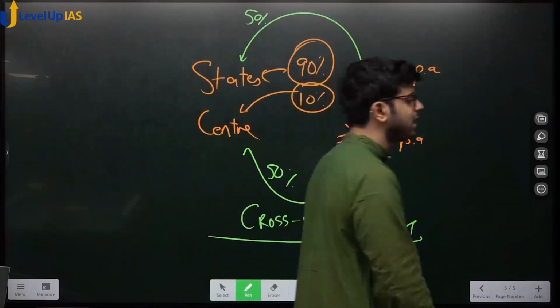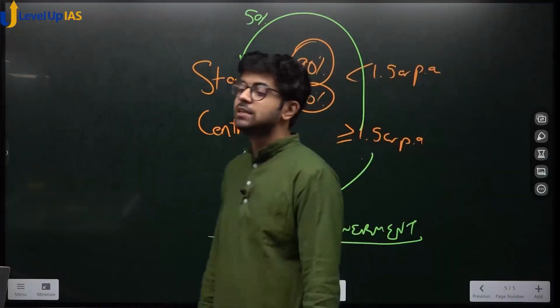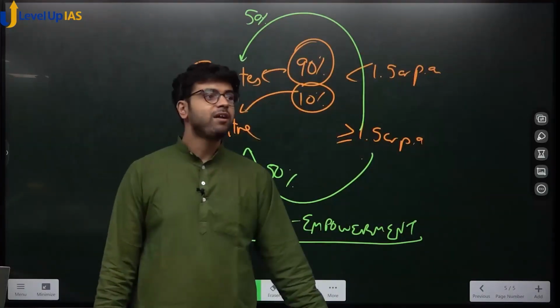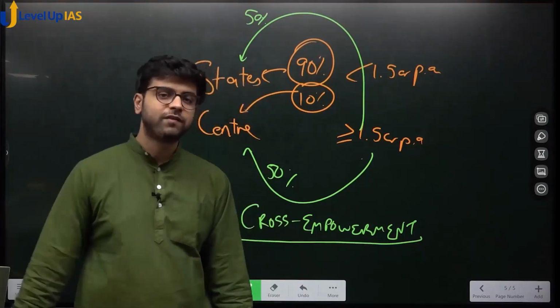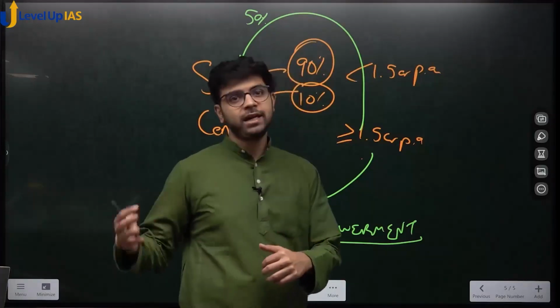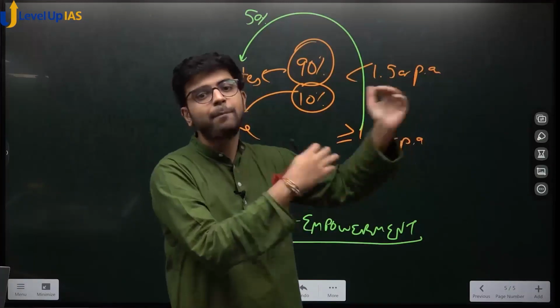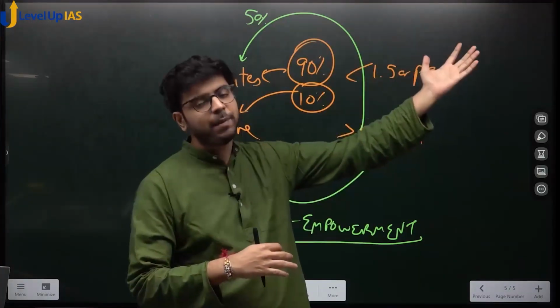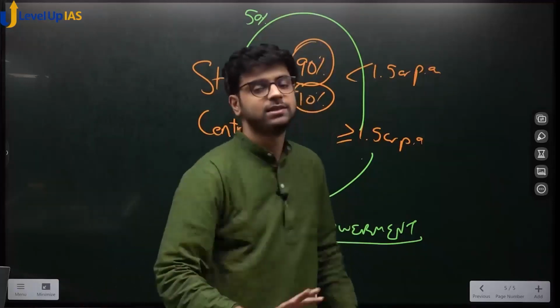Chalo, what is input tax credit? Very quickly, what is input tax credit? Input tax credit is nothing but tax paid on inputs which is given as credit by the government during payment of tax on output services. Yes or no? Input tax credit. Whatever tax I am paying when I buy things, the tax department gives it to me in return when I pay tax when I sell things.